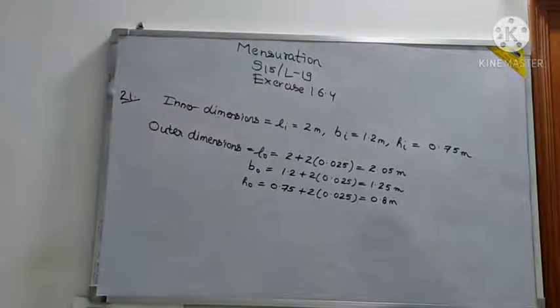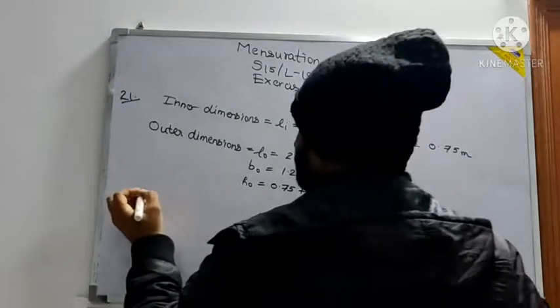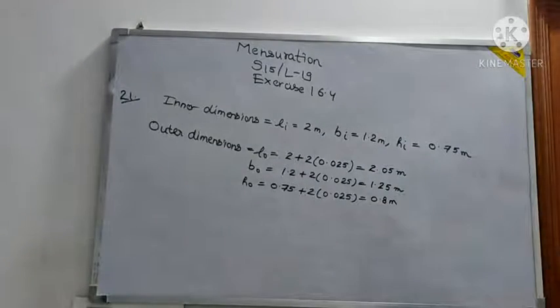Okay, so right here, let's see what the question asks first. Whenever these things are given, you must calculate. Now see, the thickness is given. Find the cost of wood required if 1 meter cube of wood is equal to this much.